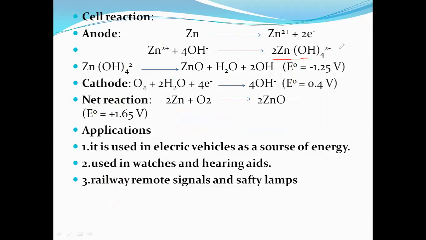Loss of electrons is known to be oxidation. Its loss is 4 electrons. Gain of electrons is known to be the reduction reaction. So the zinc metal cap undergoes the oxidation reaction, and atmospheric air undergoes the reduction reaction. Now it is known to be a redox mechanism, and the cell is operated in only one direction.